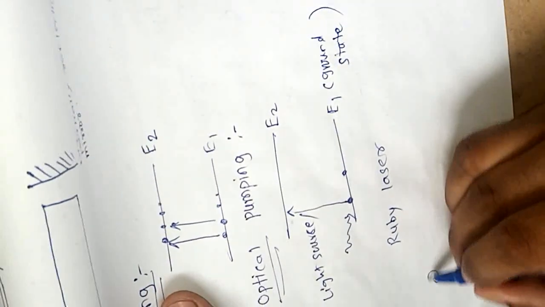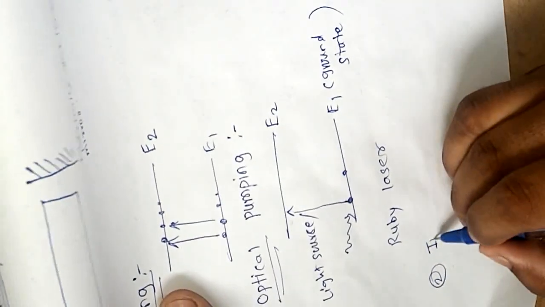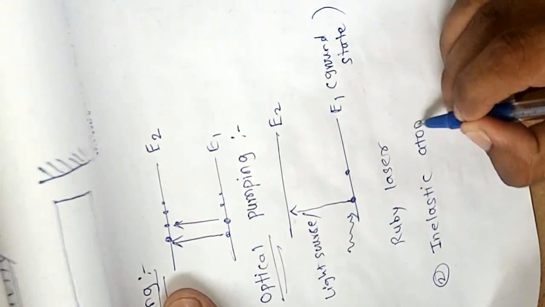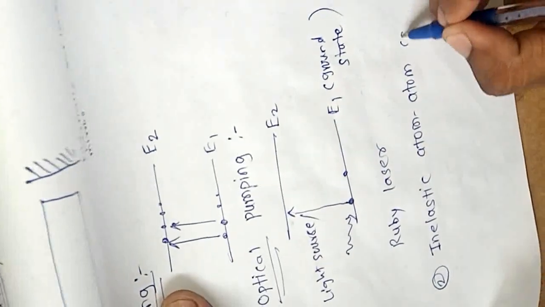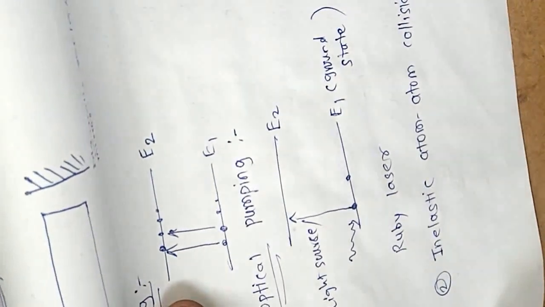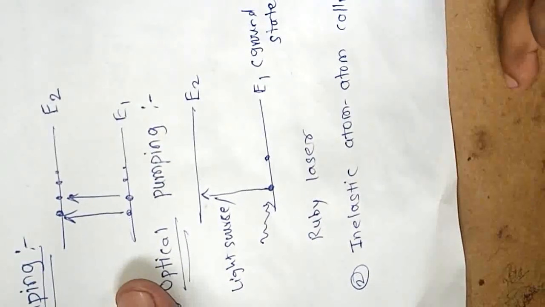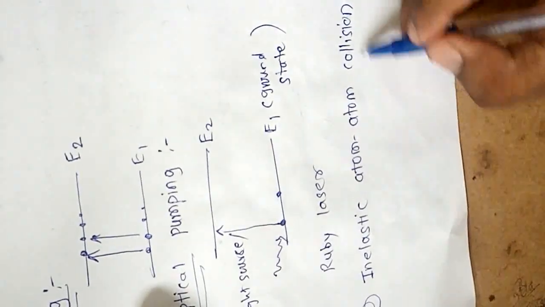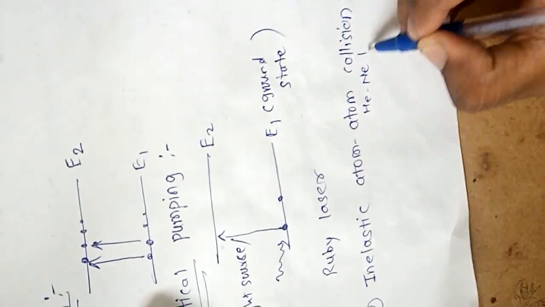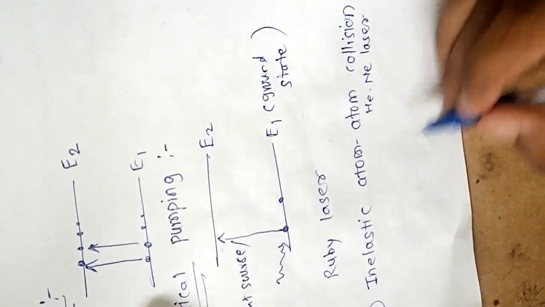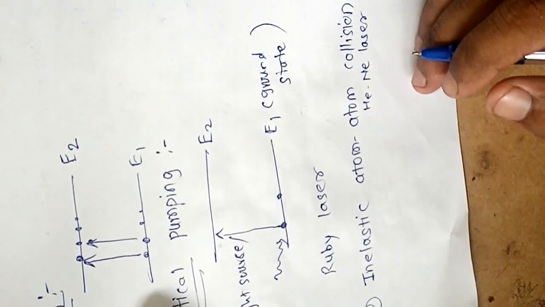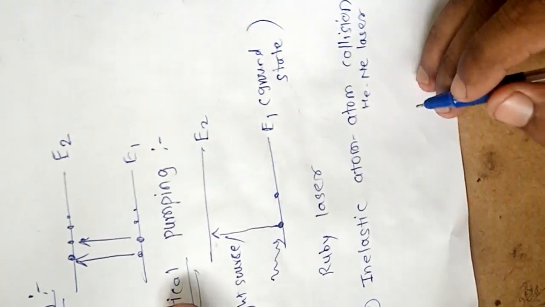Again, next point is inelastic atom collision. This inelastic atom collision is a method used in a helium neon laser, which is a gas laser. So in this method we use a mixture of gases.